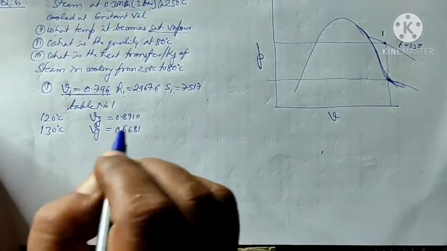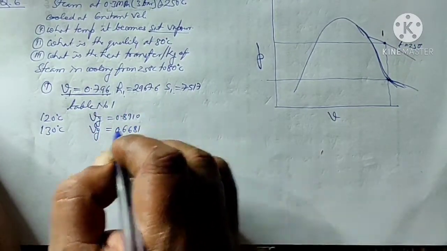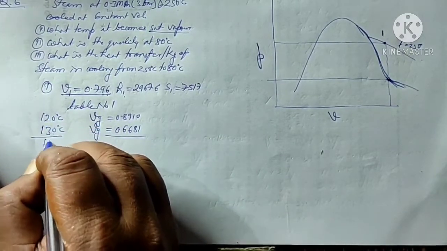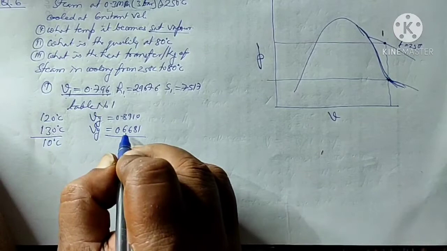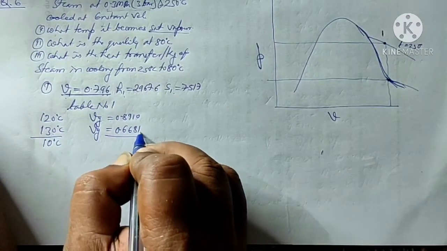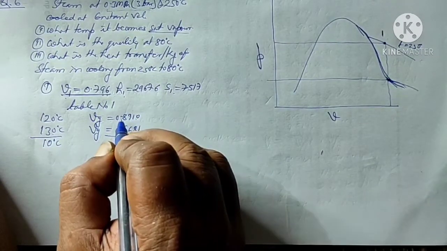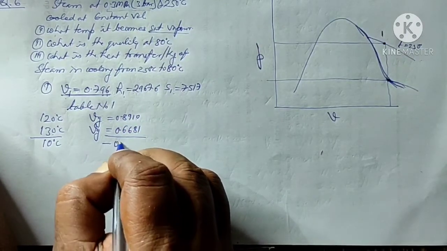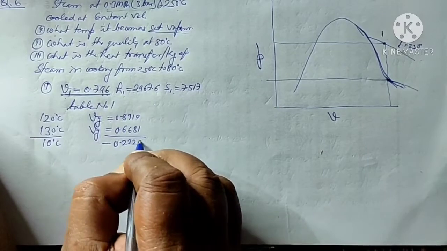So I have to manipulate it. First I will find the difference of these two. 130 minus 120 is 10 degrees centigrade, and 0.6681 minus the initial reading 0.8910 is minus 0.2229.